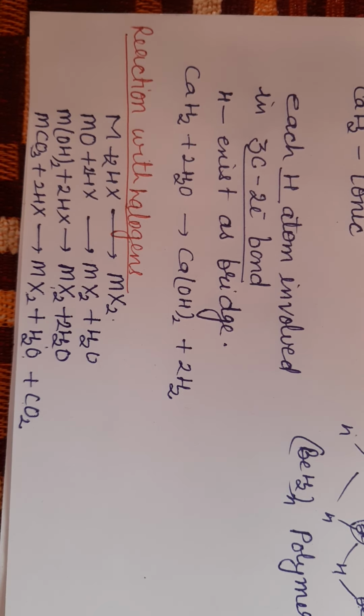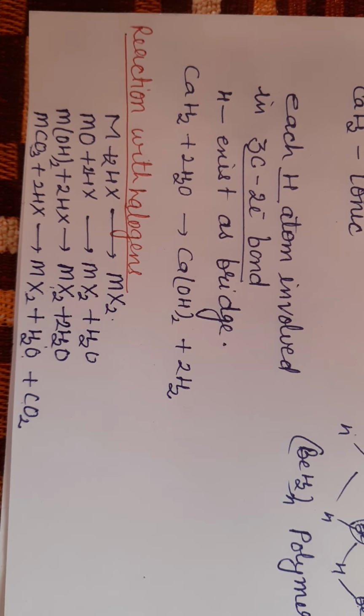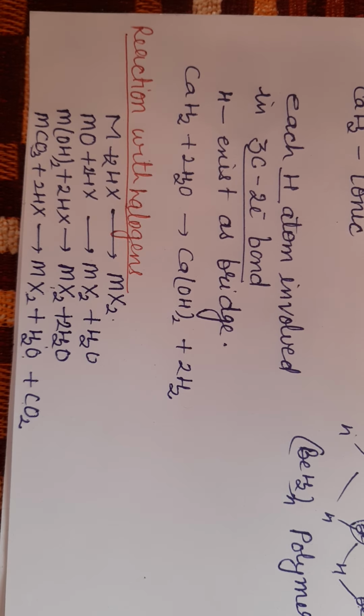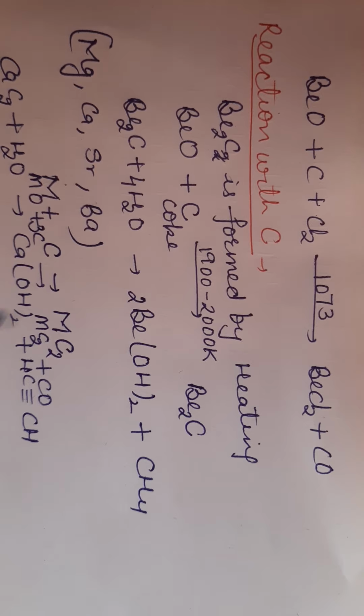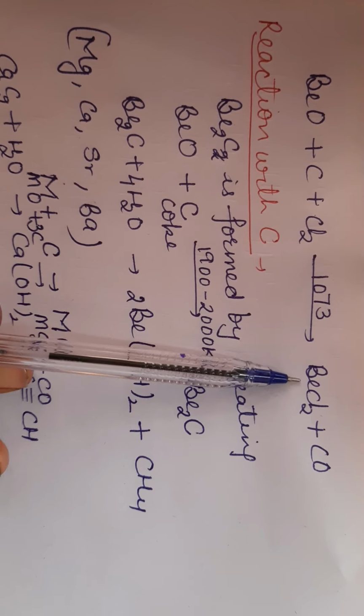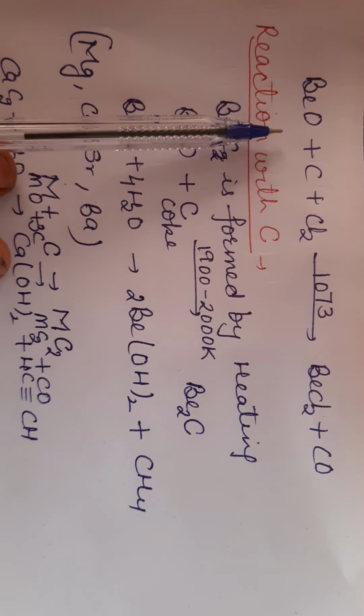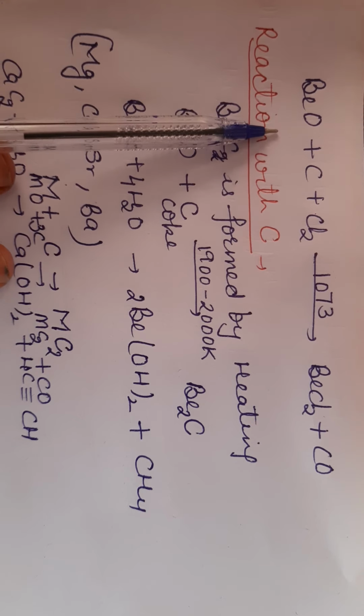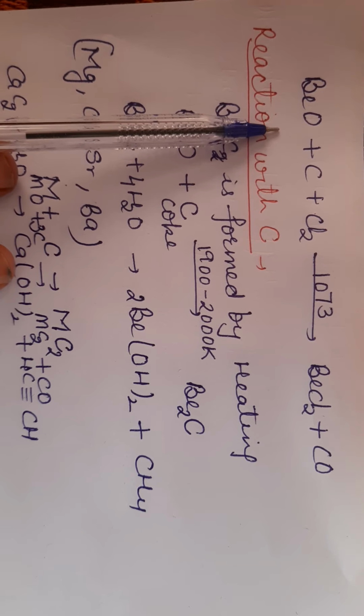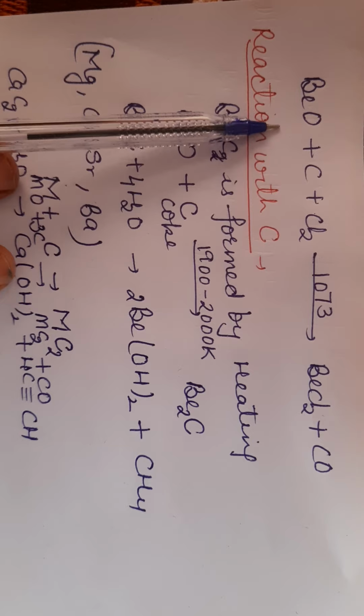So metal halides, where X may be chlorine, bromine, iodine, can be prepared by reaction of metal oxide, metal hydroxide, metal carbonate with halogen acid. But beryllium chloride cannot be prepared directly by reaction of beryllium oxide, beryllium hydroxide and beryllium carbonate with halogen acid.